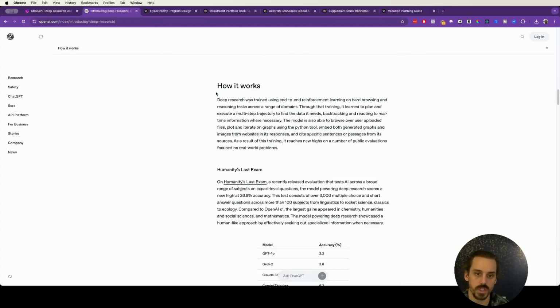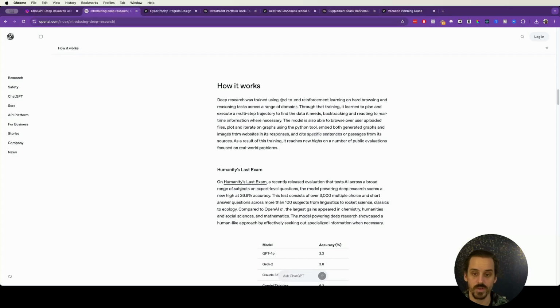So how it works, this thing's only been released for 2 days, and there's people claiming that they've made clones of this thing, which is not actually the case. This deep research model was trained using end-to-end reinforcement learning. Okay, that is different from just taking something like a GPT-4o and having it compile more information than it would otherwise compile and then do some sort of analysis on it.